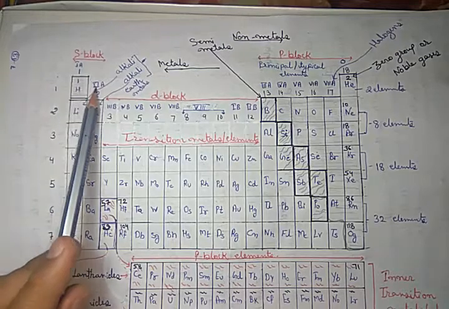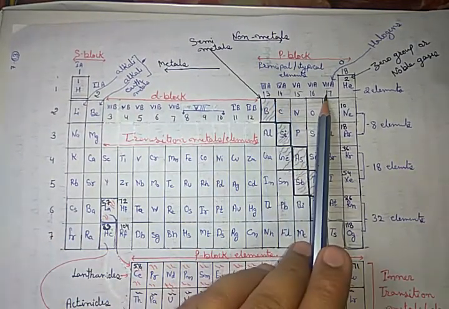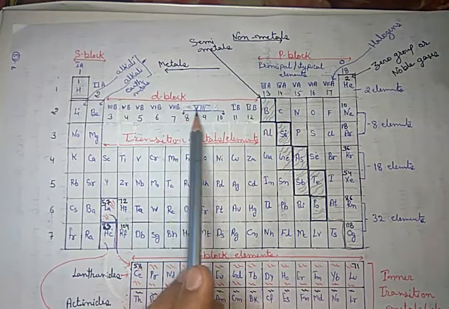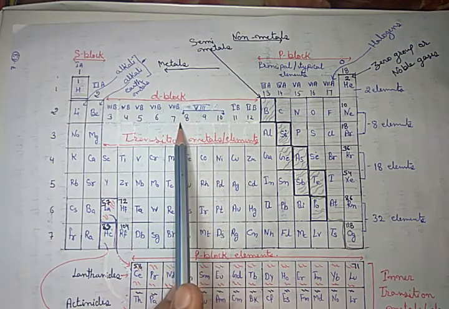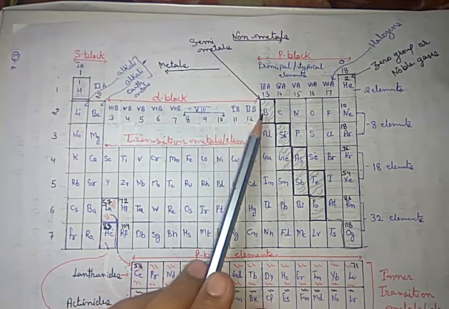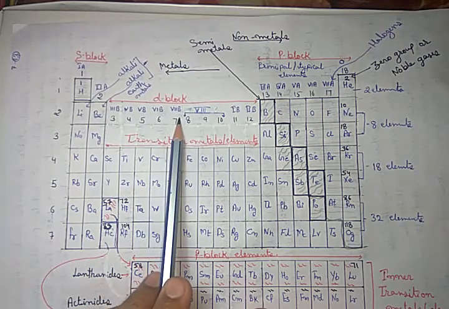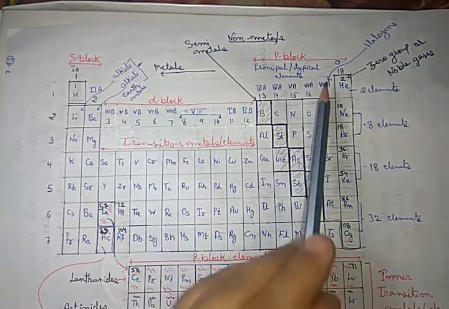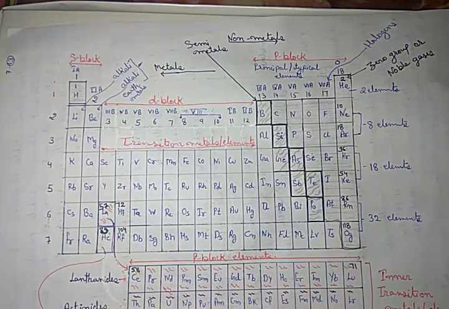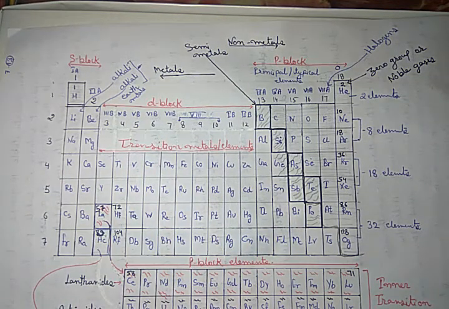That is first A, that is second A of Mendeleev's periodic table, that is third, fourth, fifth, sixth, seventh A, and that is the 8th group. Similarly, that is first A, first B, second B, third B, fourth B, fifth B, sixth B, and 7th B. Got it? And one more group is added. That's why there are 18 groups.